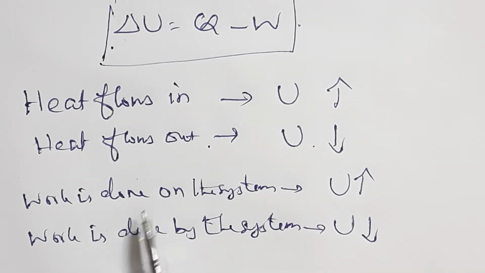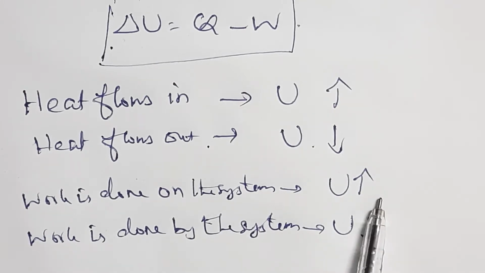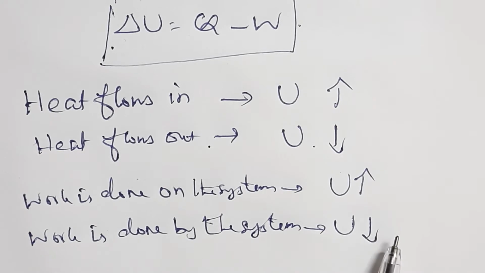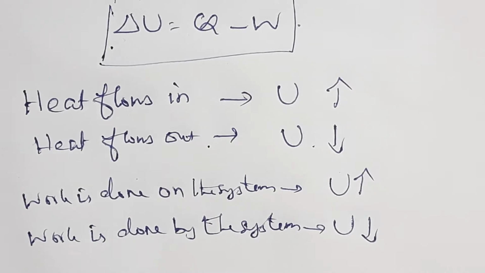Similarly, if work is done on the system, internal energy increases. If work is done by the system, internal energy decreases. So based on this, a sign convention can be introduced.